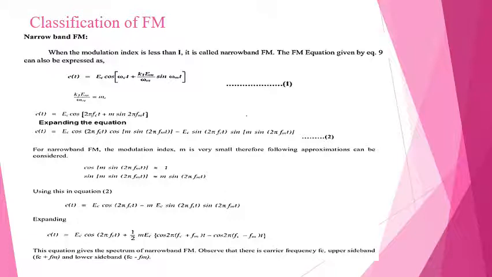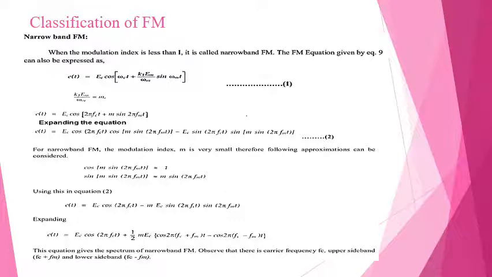So narrowband FM. Here the modulation index is less than 1 and it is called the narrowband FM. The FM equation will be e(t) = Ec cos ωct + (K1 Em/ωm) sin ωmt. K1 Em/ωm is equal to m. So e(t) = Ec cos 2πfct + m sin 2πfmt. Expanding this equation, we get e(t) = Ec cos 2πfct cos(m sin 2πfmt) − Ec sin 2πfct sin(m sin 2πfmt).